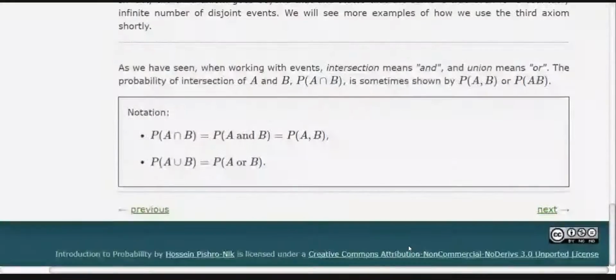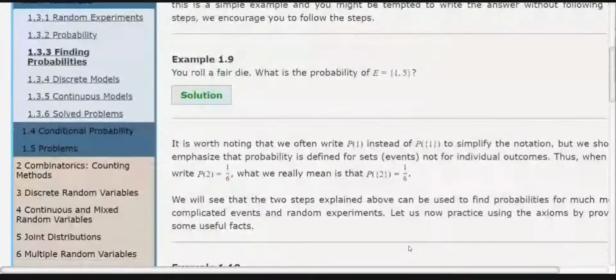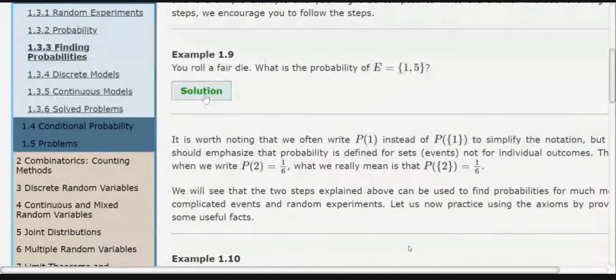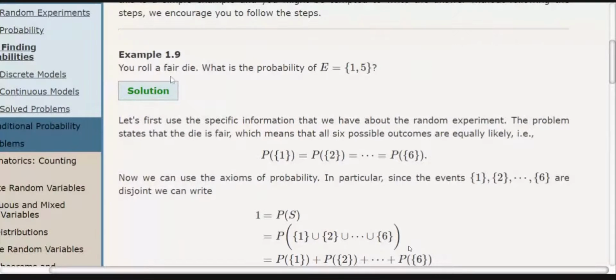Then there are some examples. For example, you have a die and you throw it, and you know that there are six faces that can turn up. Someone is asking what is the probability of this event.